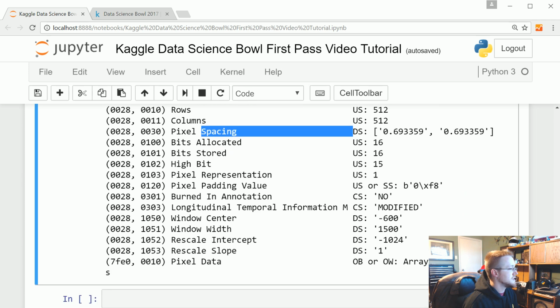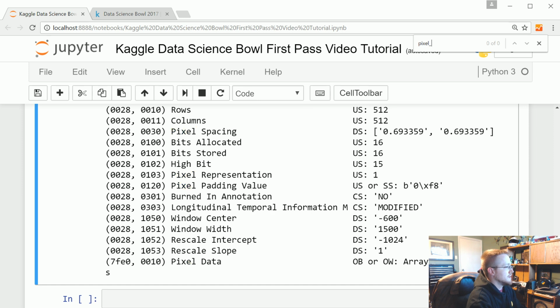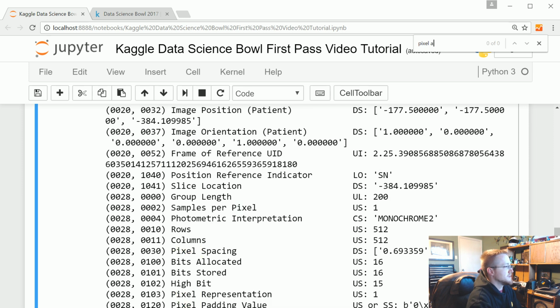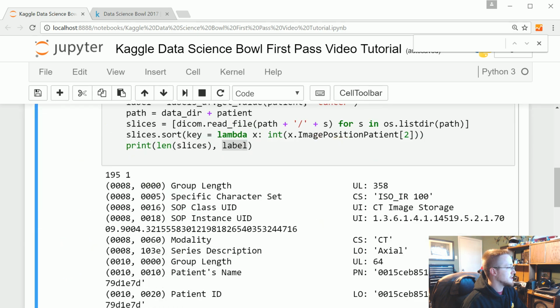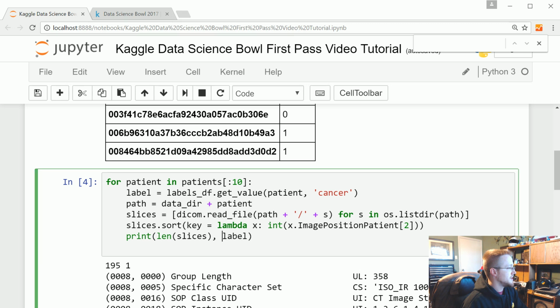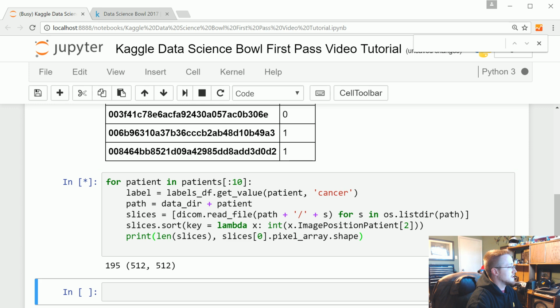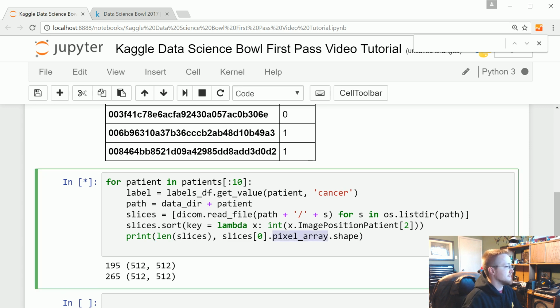I see pixel data, but I think what we're actually looking for is pixel_array, probably. I'm just not seeing it, but I'm pretty sure we have a pixel array. Let me do that real quick. If I come up here and do slices[0].pixel_array.shape, let's run that real quick. Yeah, so it does have the pixel array attribute.